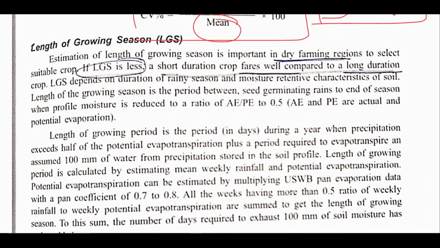Now after that, length of growing season. Basically, length of growing season is the duration for which a crop is being grown, or during which a crop can be grown. Basically in dry farming regions, the length of the growing period would be short, and in the case of irrigated farming, the length of the growing season would be higher.